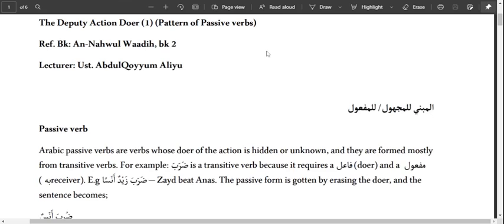So for more information and more understanding, you can go back to the sarf class. This has already been done in one of the sarf classes, so you can always go back to those videos. We pray Allah subhanahu wa ta'ala makes this beneficial.